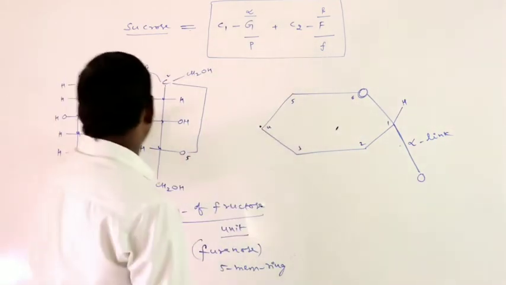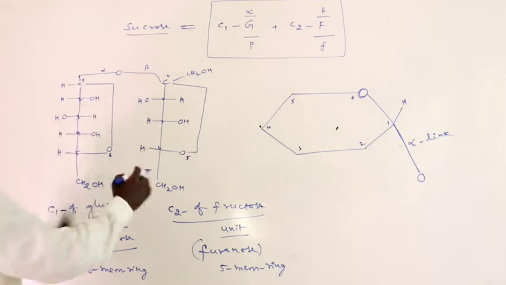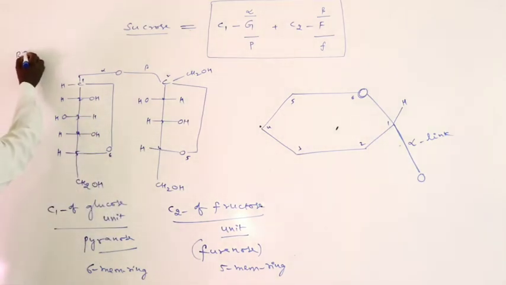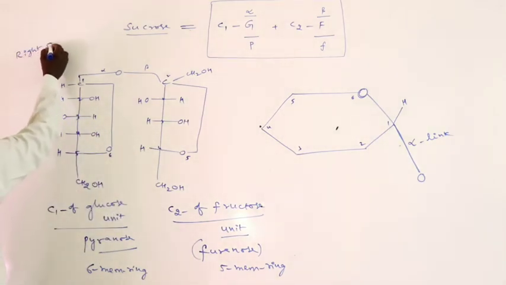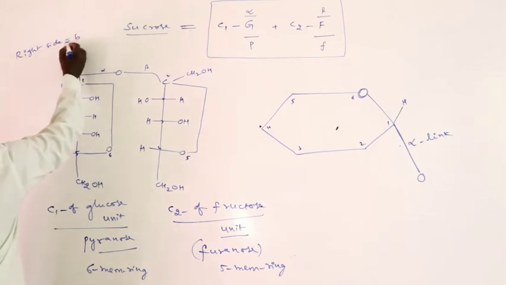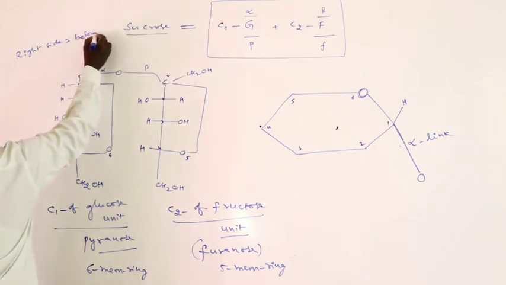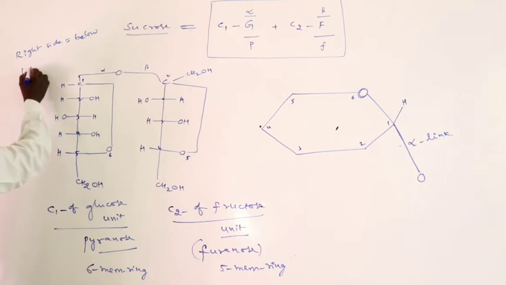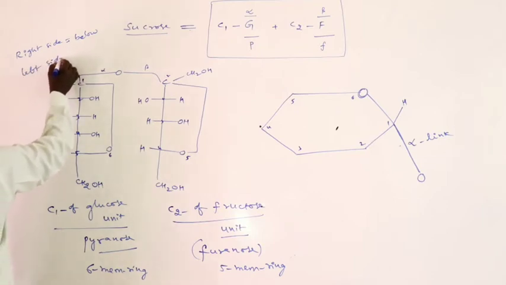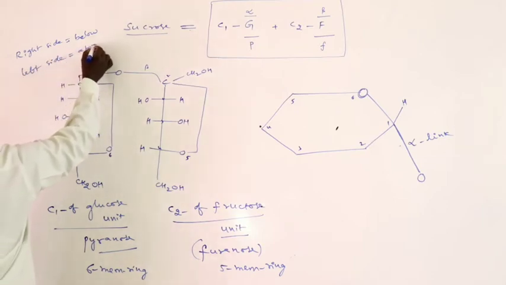Now, at the second carbon, the OH group is on the right side. Right side groups are below, and left side groups are above.